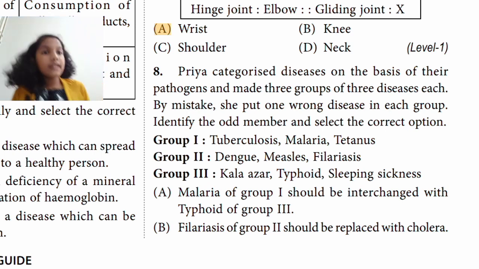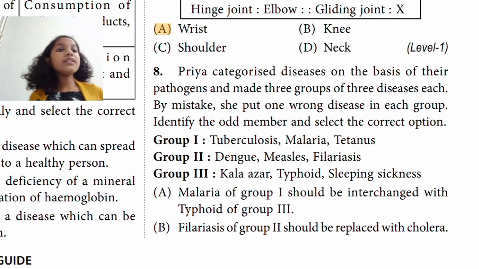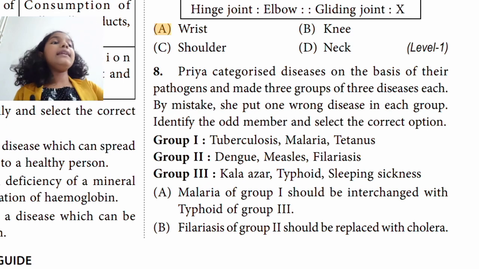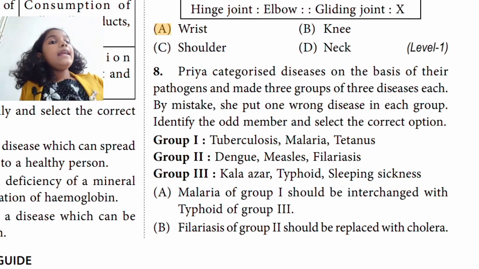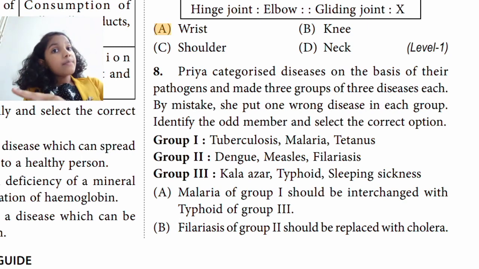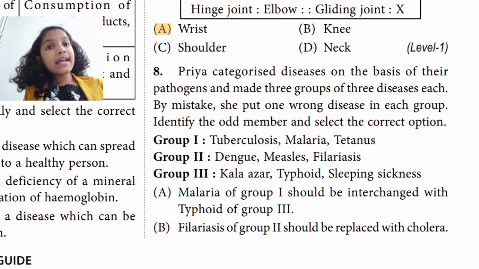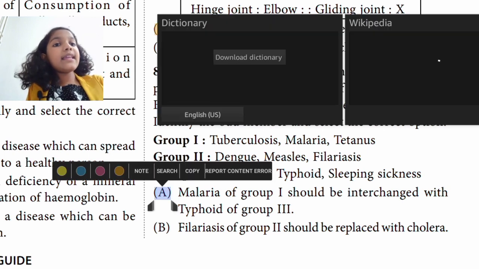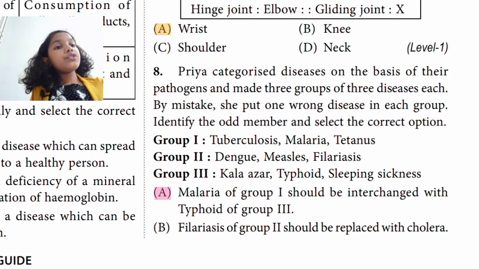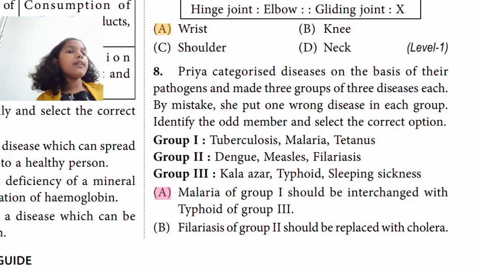And also in another way, tuberculosis and tetanus are bacterial diseases, whereas malaria is caused by a protozoan. Typhoid is also caused by bacteria, so tuberculosis, typhoid and tetanus should be in group 1. So A is the right answer. That's saying to interchange it with the other one.